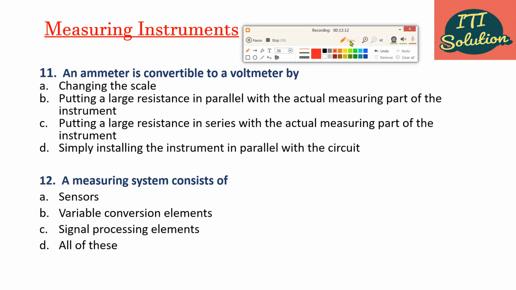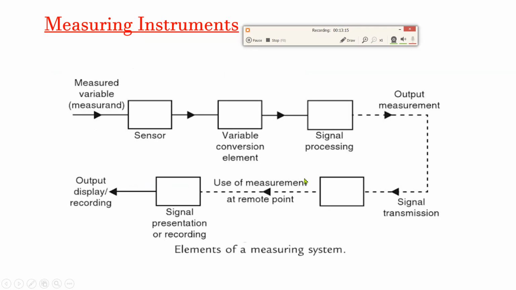Okay, I can explain this. This is elements of a measuring system. Any measured value first goes through the sensor and then passes through variable conversion element, signal processing, and then signal transmission, and then goes to signal presentation or recording, and then this output is displayed, and also you can record.